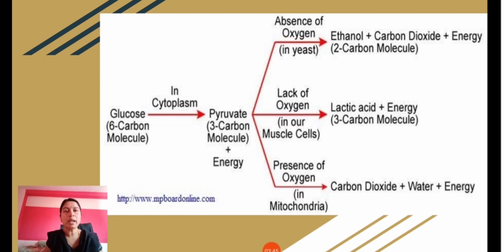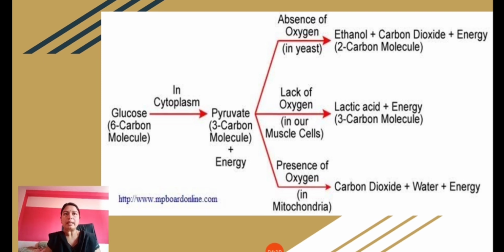And where does it occur? In yeast. If you remember, this process is termed fermentation. Pyruvate, in the absence of oxygen, is converted into alcohol and carbon dioxide. Which kind of alcohol? It is ethanol, and this ethanol is a compound which has 2 carbon atoms in it. Along with ethanol, carbon dioxide is also released. That is the reason why you see a lot of bubbles come out when you allow fermentation to occur. Energy is also released, but it is very little. Only 2 ATP molecules are released.